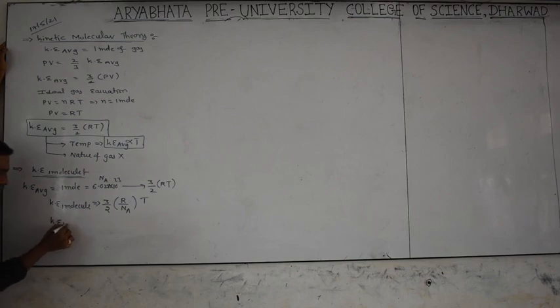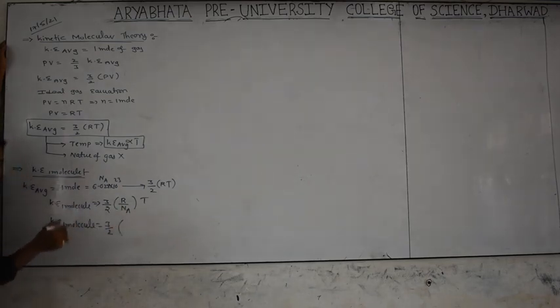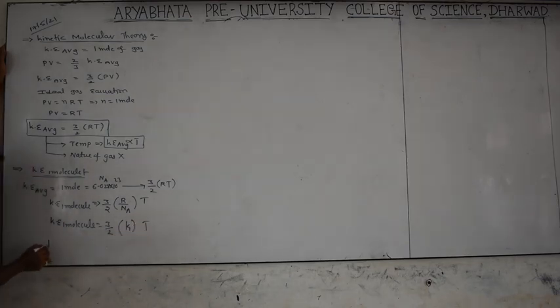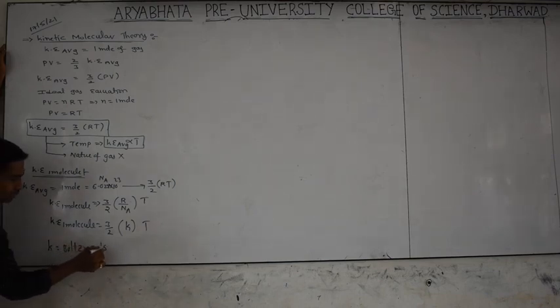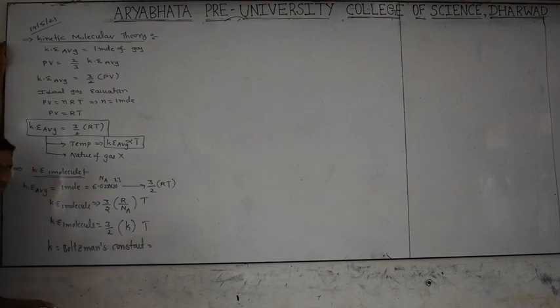So what are you getting? The kinetic energy of one molecule is equal to 3/2 of R divided by Avogadro number, a new constant that we are getting, k. This k is called the Boltzmann constant. So what is the definition of the Boltzmann constant?